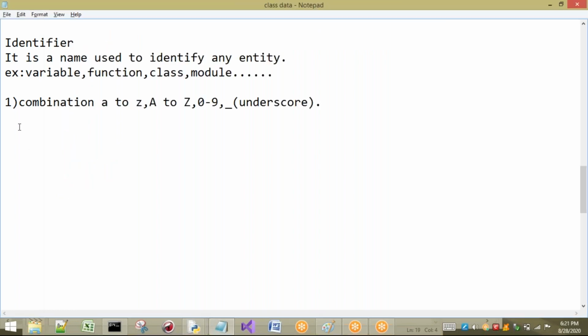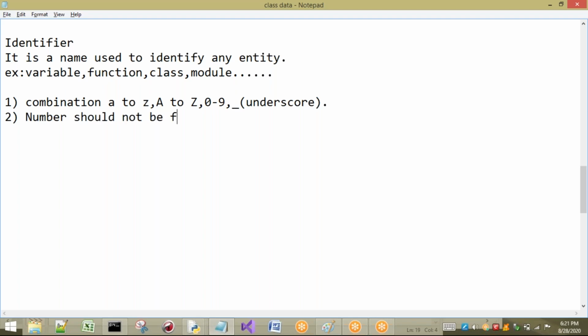Now I will show you the second point. Numbers can be combined within identifiers, but a number should not be the first character of the identifier.